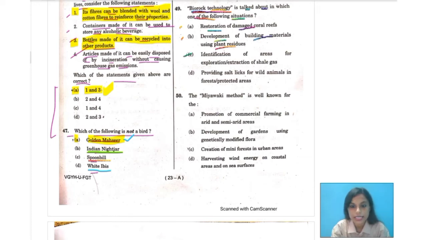C says identification of areas for exploration or extraction of shale gas. And D says providing salt licks for wild animals in forests or protected areas. So, first of all, what is this biorock technology that the question is asking about?